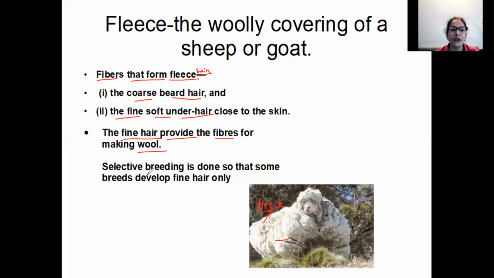It is done to develop fine hair only, because we want all the animals which are reared to have fine hair so that we can get more wool. So the fibers that form the fleece can be the coarse beard hair or the fine soft hair, which is close to the skin.